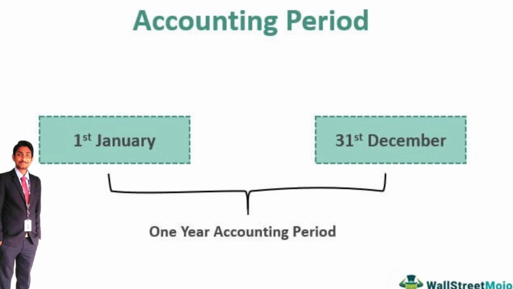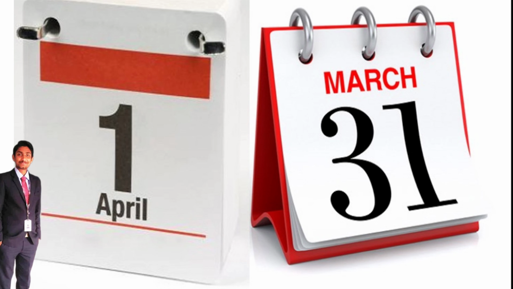The calendar year begins with January 1st and ends with December 31st, whereas the financial year starts April 1st and ends on 31st March. That's called financial year.